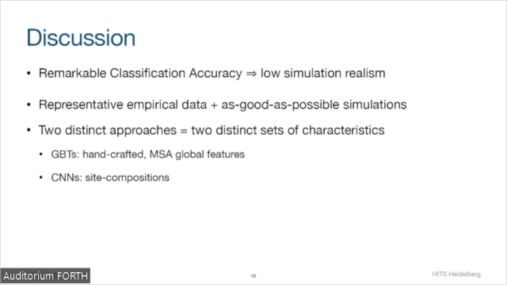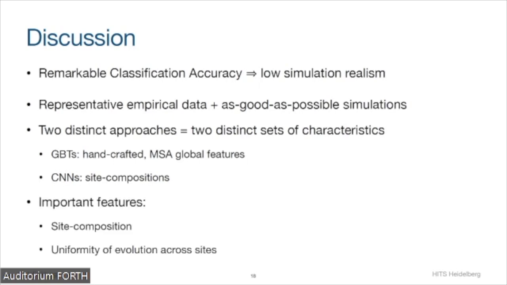They both use different sets of characteristics. With gradient boosted trees, we have the global, handcrafted features, and with CNNs, we have the site composition as a feature. And when we look at the feature importance, we really see that the assumption of randomness, or the assumption of uniformity of evolution in sequence simulations, is a big contributing factor to unrealistic simulations.